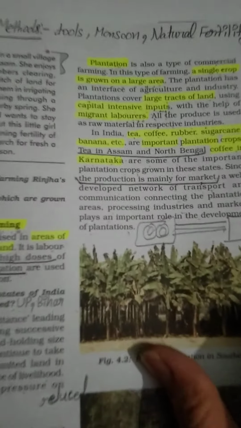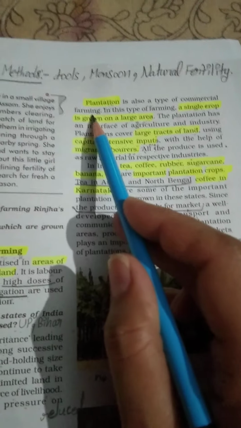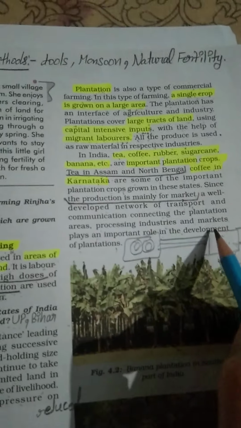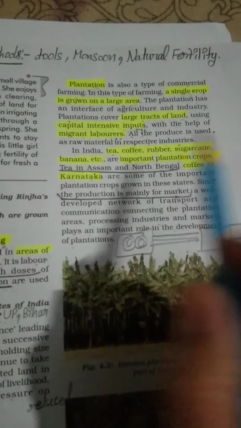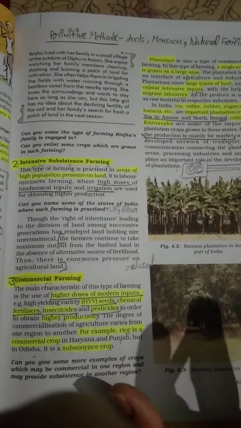So just once again revise what we have discussed today. Intensive subsistence farming we have discussed. Students, and after that commercial farming we have discussed. In commercial farming, I have told you that a plantation is also a type of commercial farming. I have told you these basic elements are also included in this farming. So students, just read this page carefully and try to understand these two types of farming.